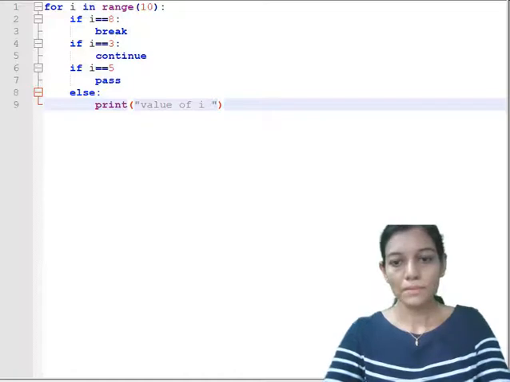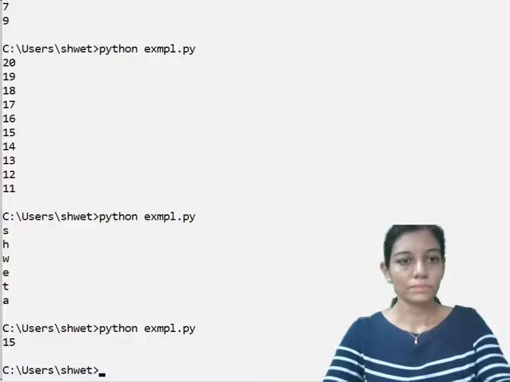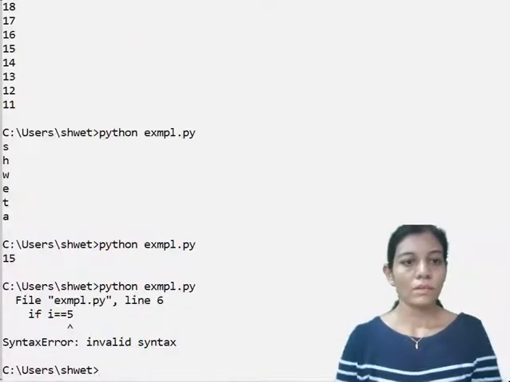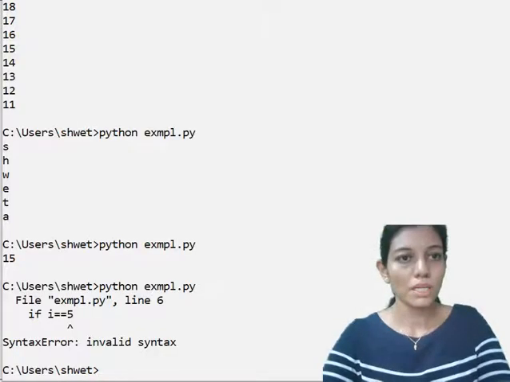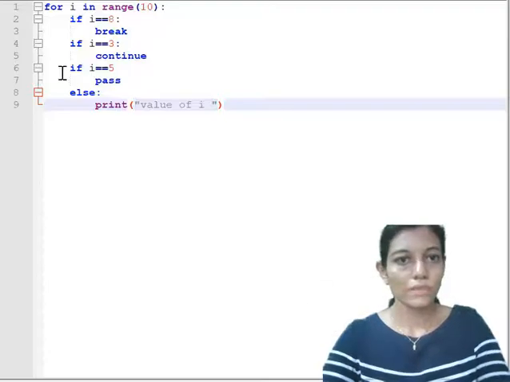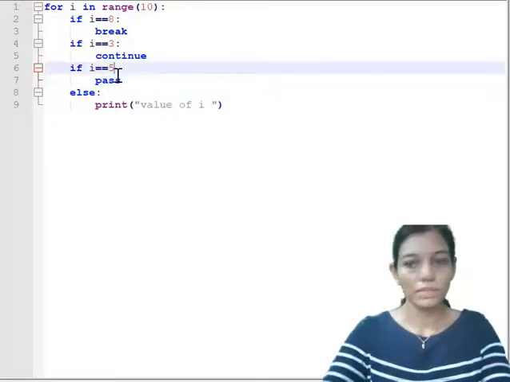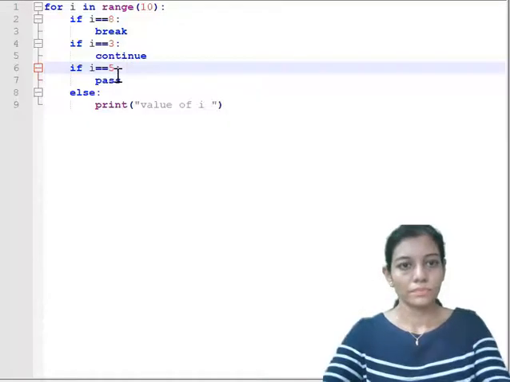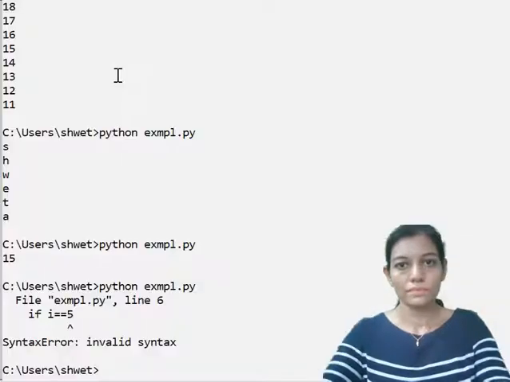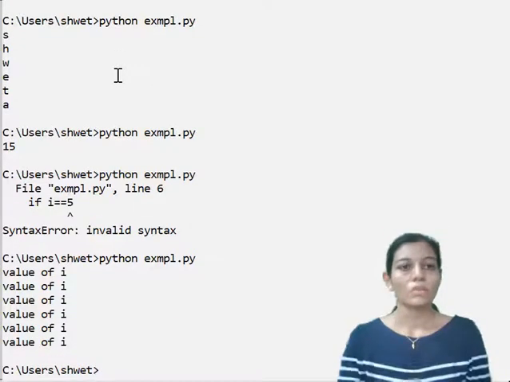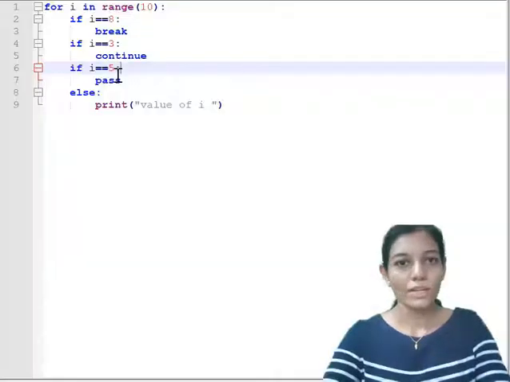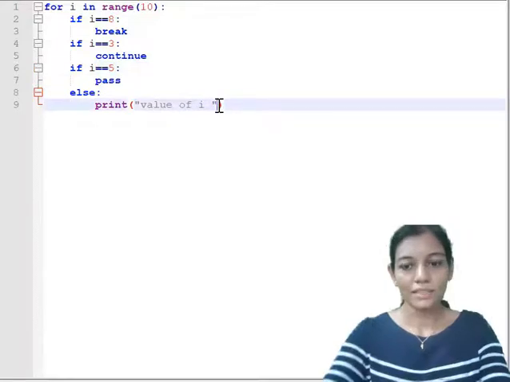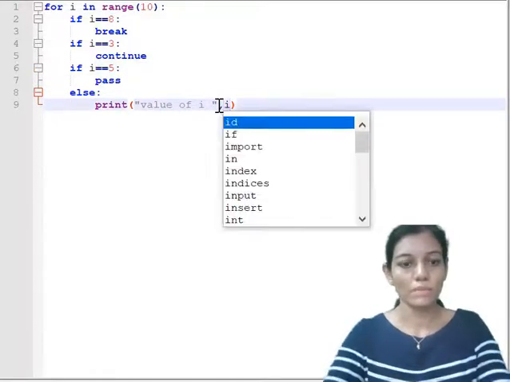Okay, I have made one mistake. It should be I equal to 5 and here the colon should be there. Okay, so in the print I had not included the I variable, that's why it was not giving me any value.